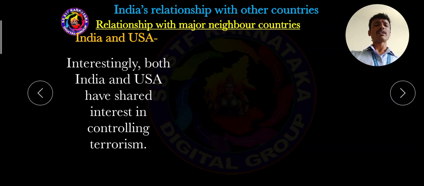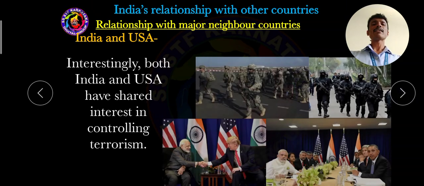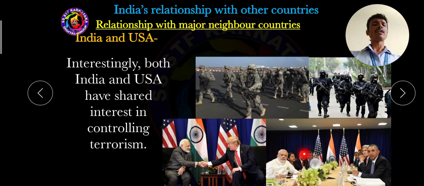Terrorism is one of the important problems in the world, and majority of the countries are suffering from it. So for this reason India and USA joined together and tried to control terrorism.